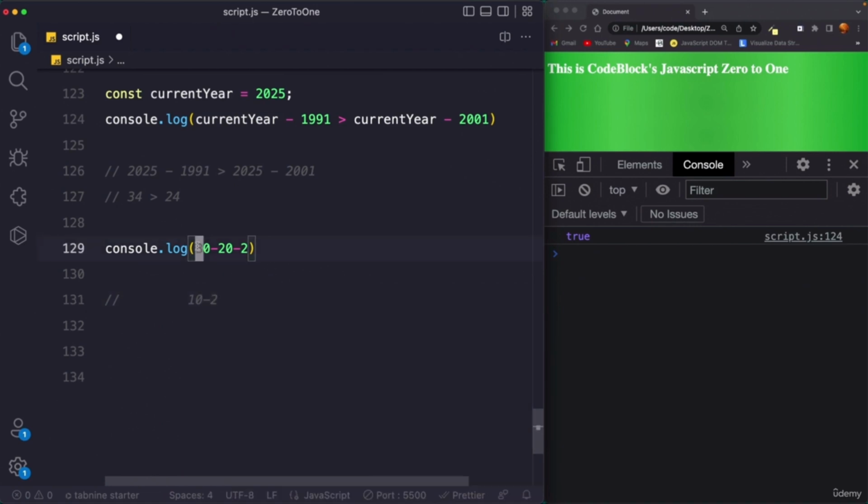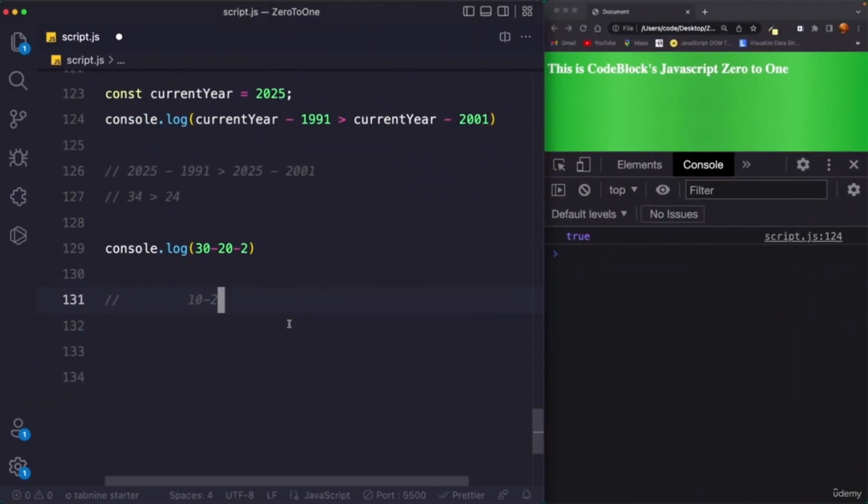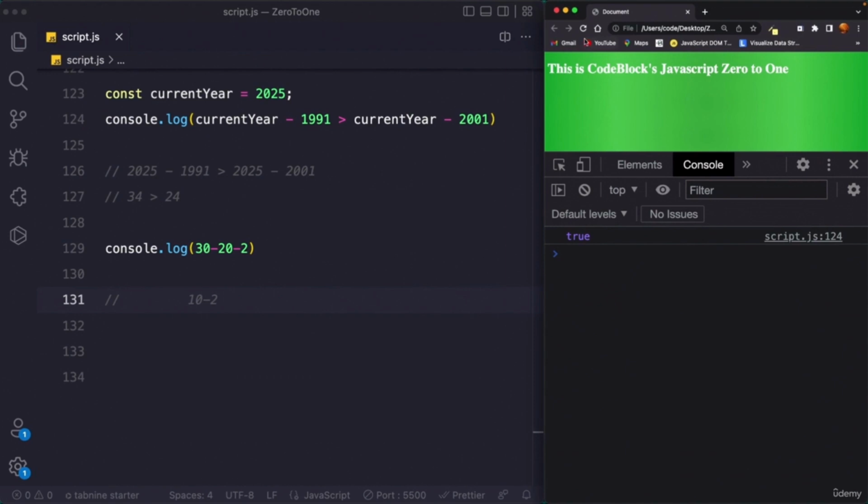So first these two numbers are evaluated, and then 2 will be subtracted from the result. This is left to right execution, and if you see, it says subtractions are executed from left to right. If I save this, I can prove it here. If you reload, you get 8.